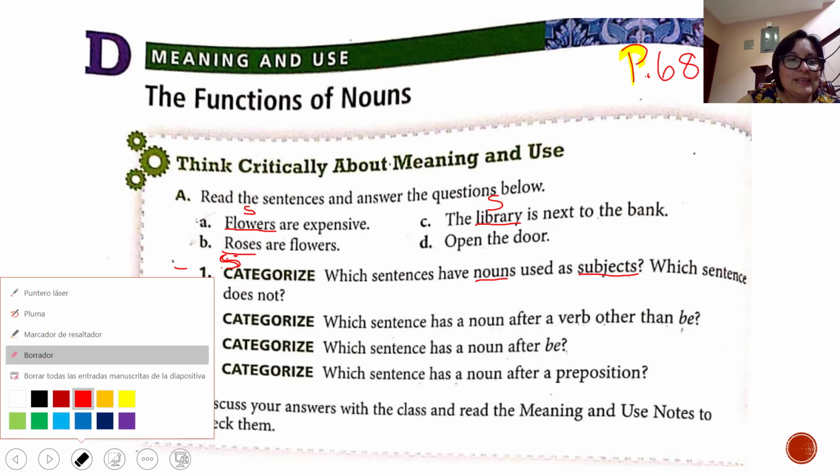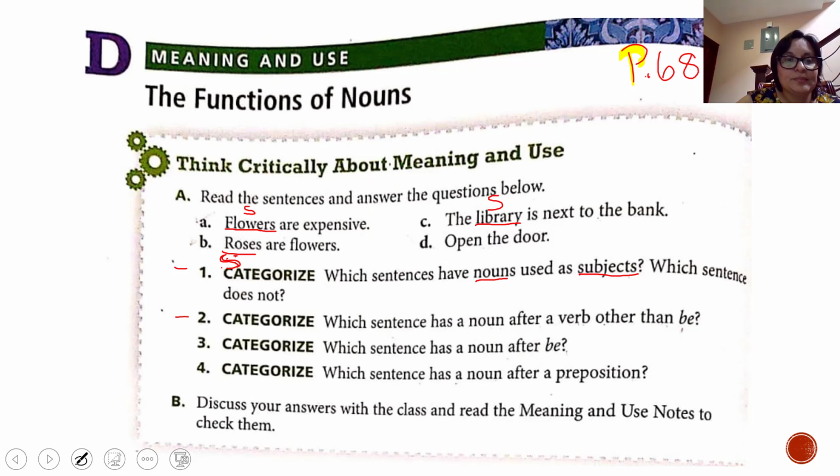Number 2 says, which sentence has a noun after a verb other than be? In other words, which sentence of these ones, A, B, C, or D, has a noun after a verb different from be?